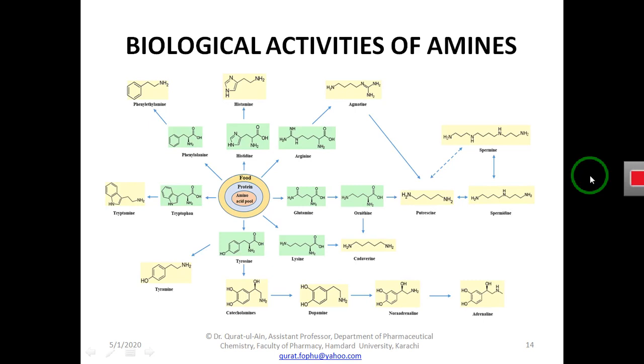Amines are very important organic molecules that have various biological activities. Here we are taking an example of amino acids. As I told you previously, amino acids have the amine functional group. As we can see here, these are all important amino acids that have the amine functional group. These amino acids have different biological activities in our body. For example, histidine is involved in the body to generate inflammation against any infection.